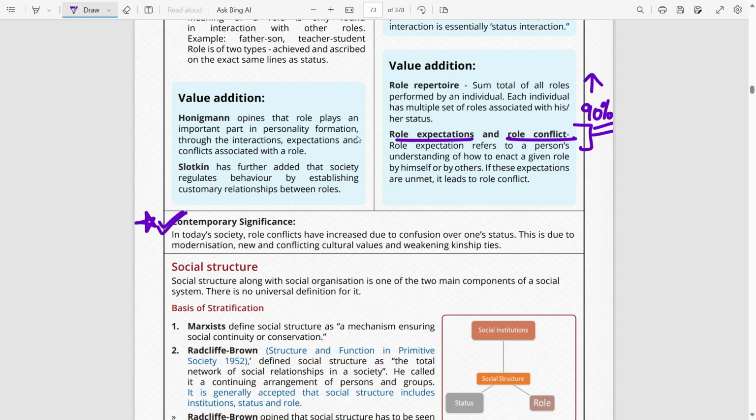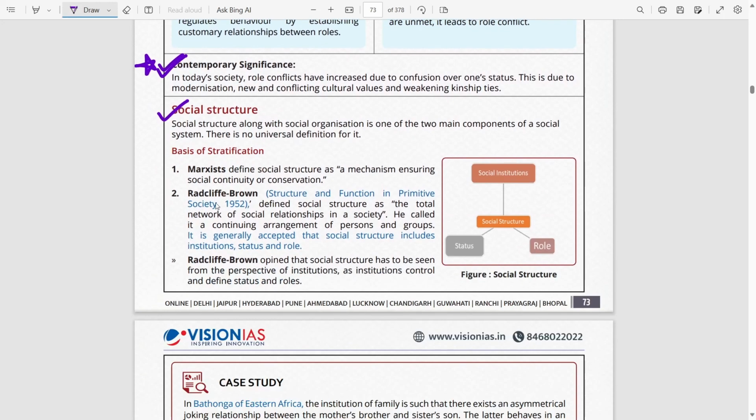Once we are done with all the three topics, that is social groups, institutions, and stratification, we come to the topic of social structure. Now, this is mostly given by the structural functionalists like Radcliffe Brown, and we have even studied this in the theories. So, social structure consists of social institutions, status, and role, and it has connotations in social stratification as well.